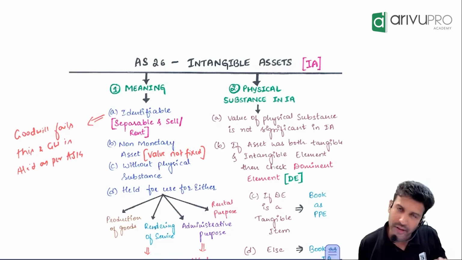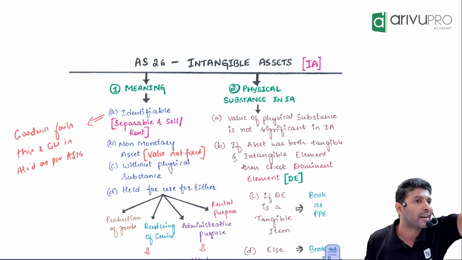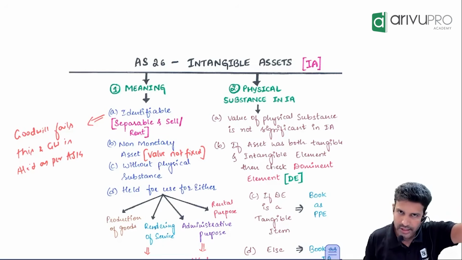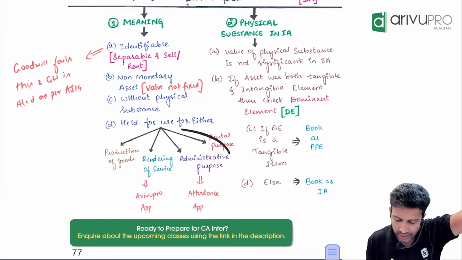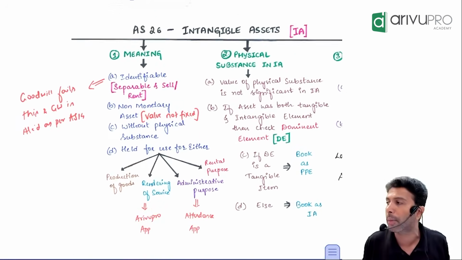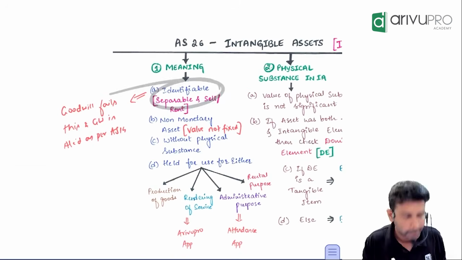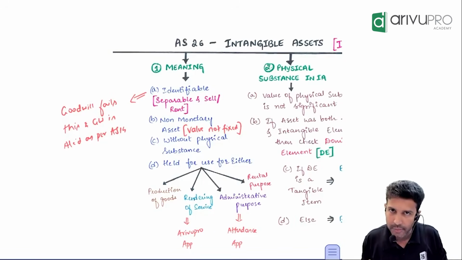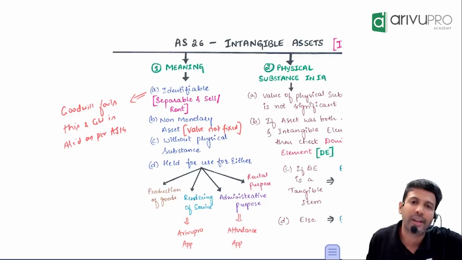What is the definition here? Definition is important over here. If you want to call a component an intangible asset, one, it should be identifiable. Second, it should be a non-monetary asset. Third, without physical substance. Fourth, it should be held for use. Usage is the same: production of goods, renting service, admin purpose, rental purpose, same as PPE. If all these are satisfied, then a component gets called an intangible asset. Let's go one by one. First is identifiable. If you want to call a component identifiable, you should be able to separate it and sell it.